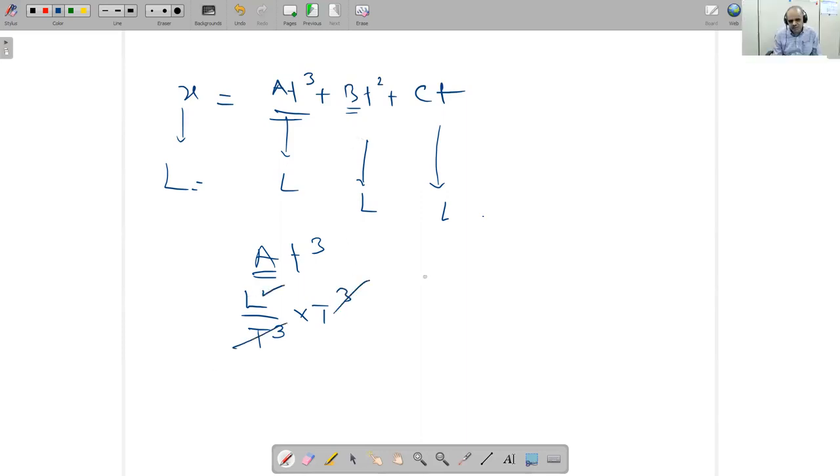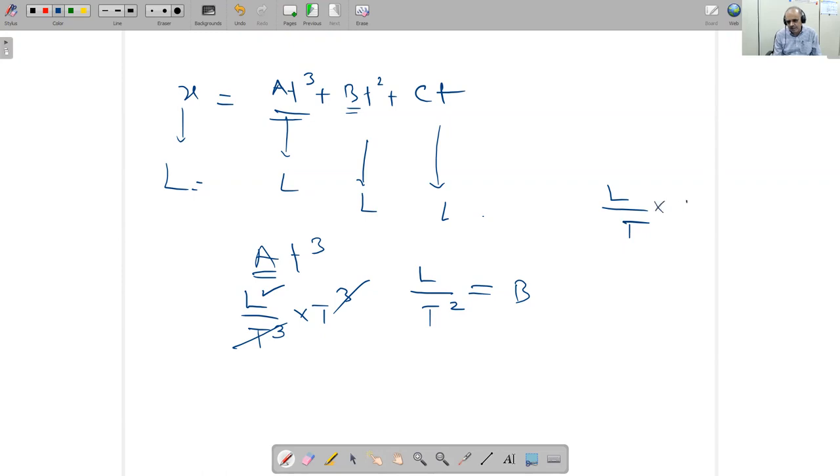What will be the B? B will be acceleration, L over T square. For C, it will be L over T, velocity. Understand this one.